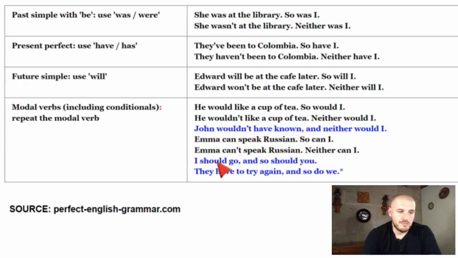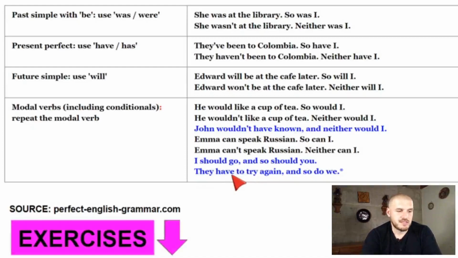I should go, that's a modal verb, and so should you. And they have to try again, and so do we. This case has an asterisk because it's have to, which technically is not a modal verb, which is why it has do and not have, right? So have we? They have to try again, and so have we? No, you would say so do we, because have to, remember, it's not technically a modal verb, okay? It's not official, but it has the same function.